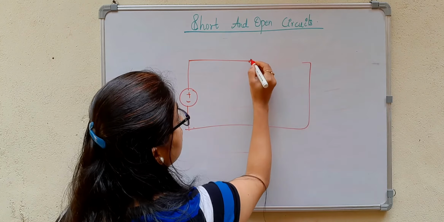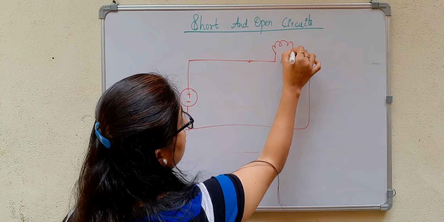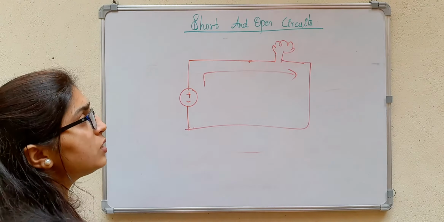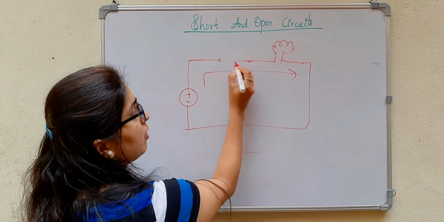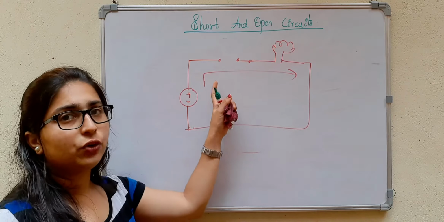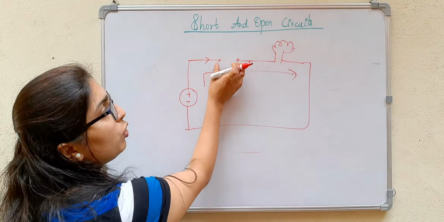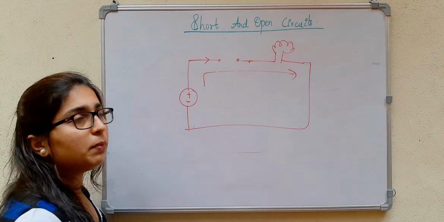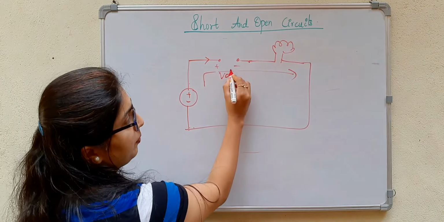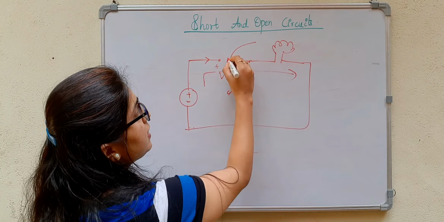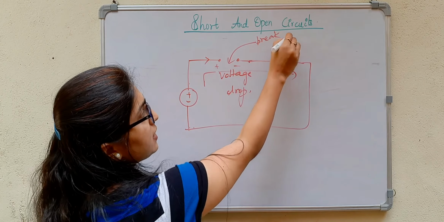Or if I consider a lamp here, the current flows. This is the desired path, right? Now what happens if there is a break here? If there is a discontinuity in this circuit, the current doesn't flow, but there will be a voltage drop across this break.